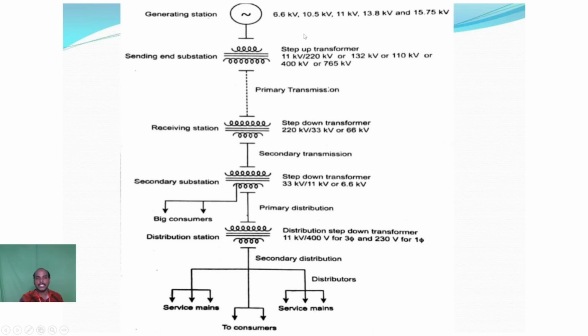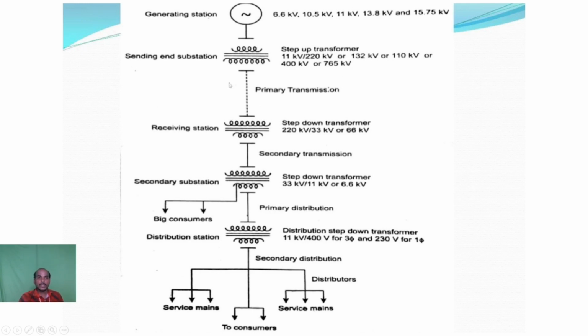If the generator power at 11 kV or 6.6 kV were transmitted through a long transmission line over a long distance, definitely some 50% of the power would be lost. So in order to reduce the power losses, we step up the voltages to 220, 132 kV, 110 kV, 400 kV, 765 kV, like that.